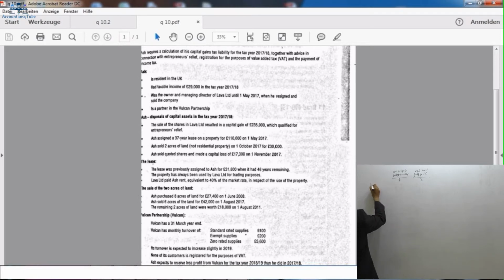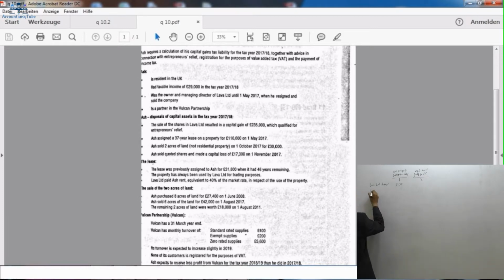So Lava Limited disposal. This was qualified for entrepreneur relief, so it will go into the first section. It will be £235,000 in this part, because this will qualify for entrepreneur relief. It was told to us in the question.